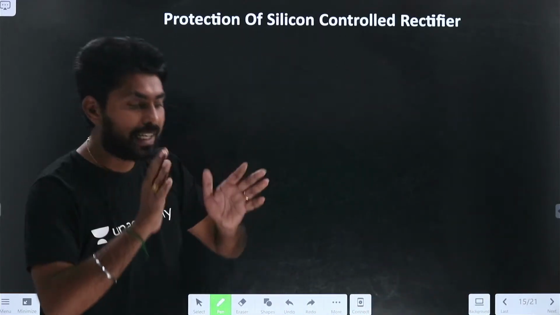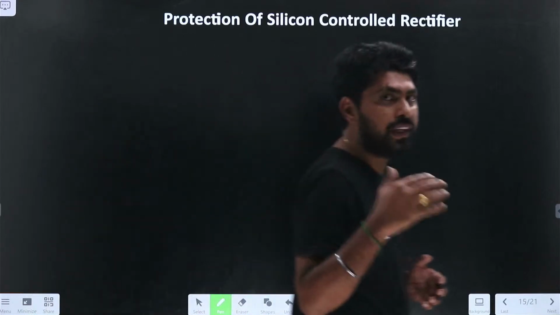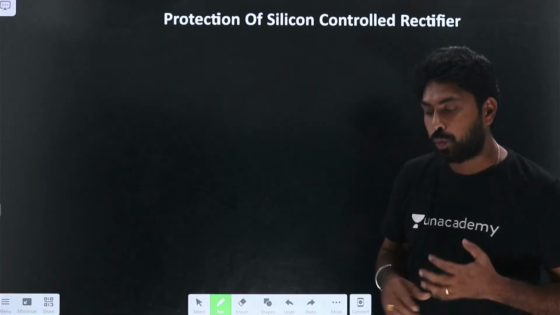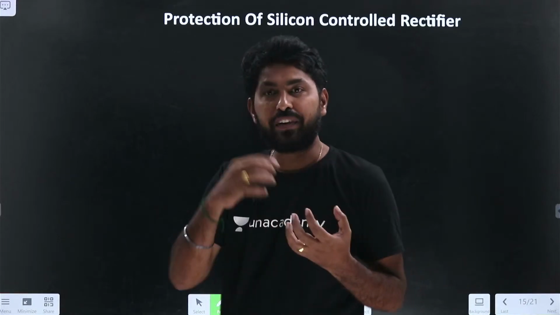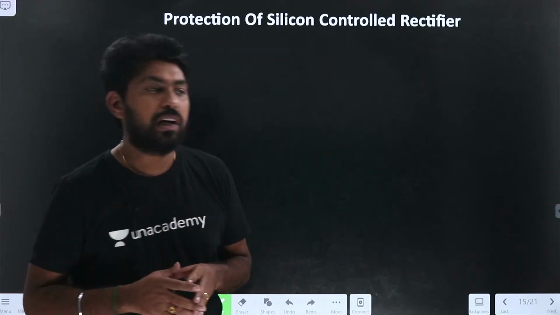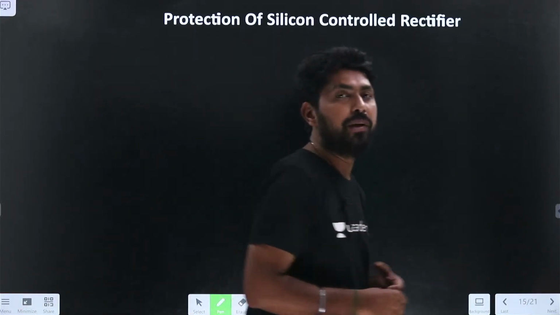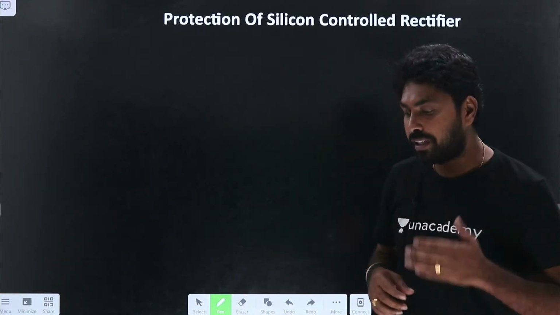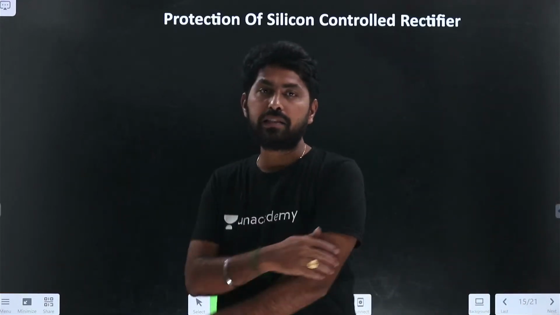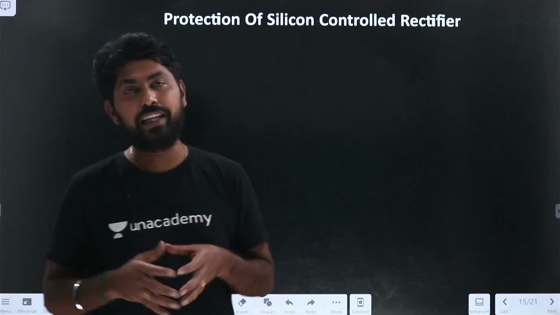So in this session, let us discuss about the protection, why we need a protection. To protect the SCR, what are all the different elements required? What are all the different circuits required, right? So how we can protect the SCR from the different abnormalities. Let us discuss everything here.